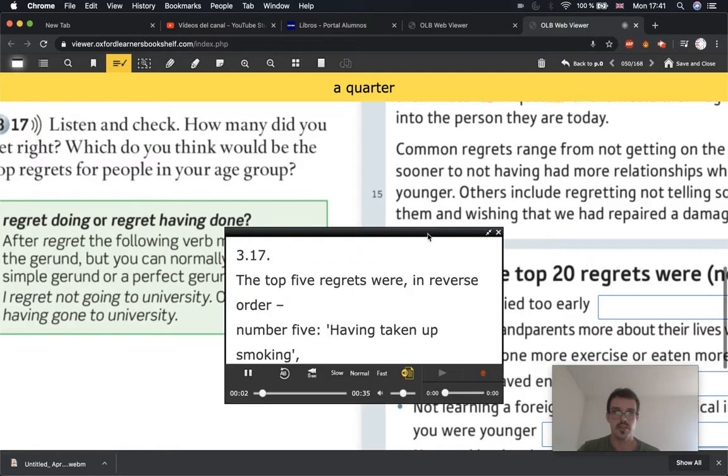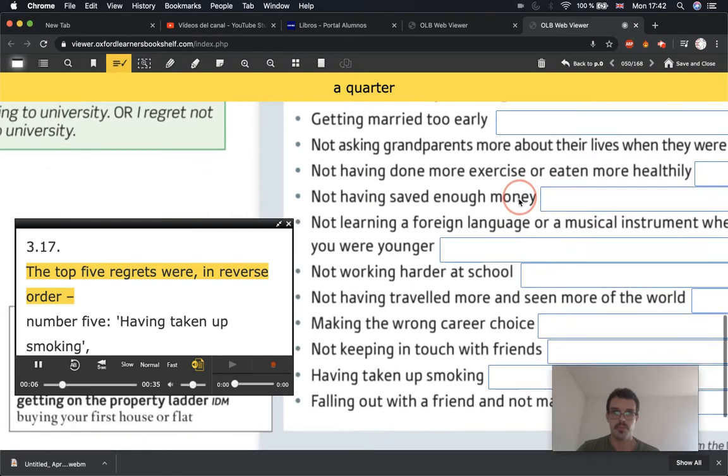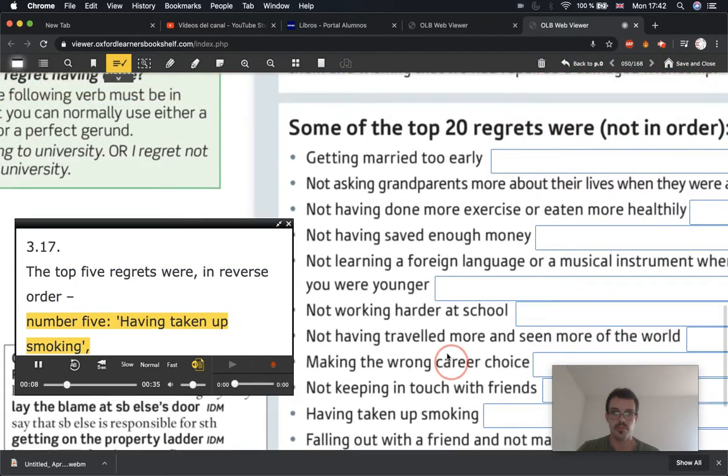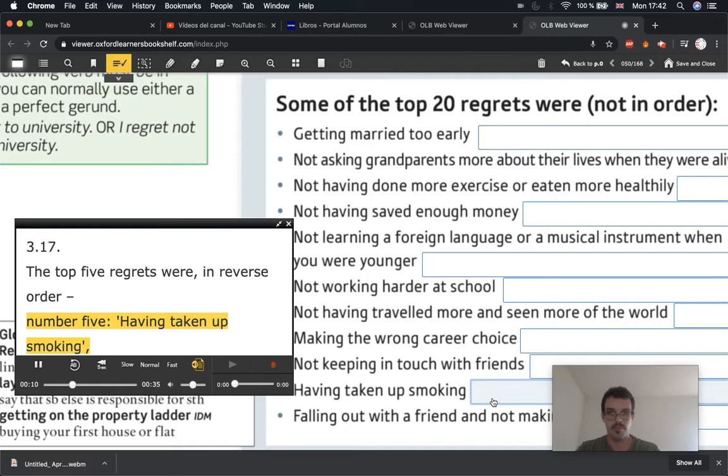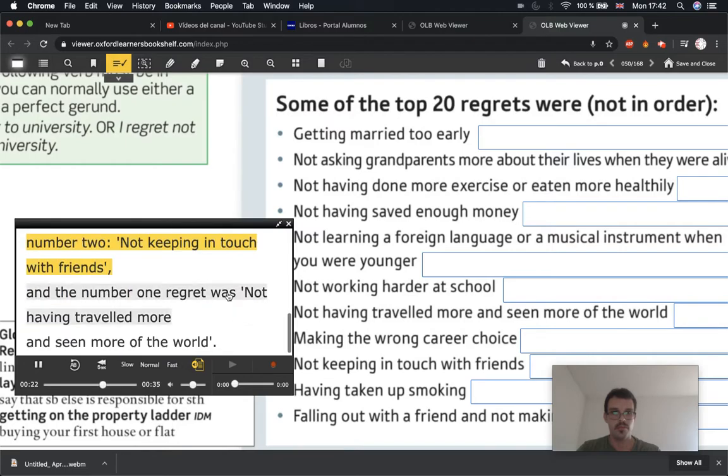The top 5 regrets were, in reverse order, number 5, having taken up smoking. Number 4, not having saved enough money. Number 3, not having done more exercise or eaten more healthily. Number 2, not keeping in touch with friends. And the number 1 regret was not having travelled more and seen more of the world.